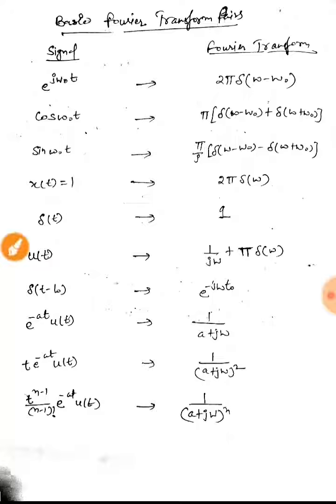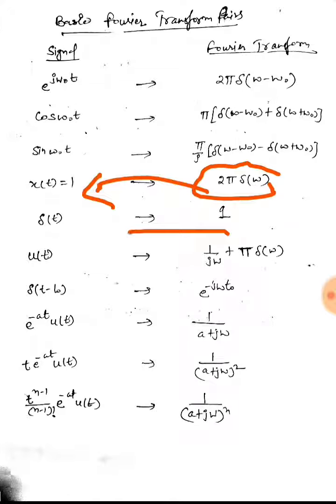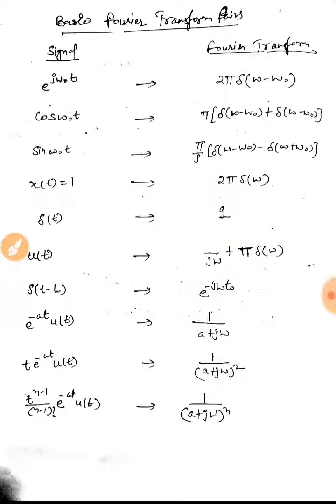So these are some basic Fourier transform pairs. If I calculate the inverse Fourier transform, it would come out to be this one. These are some basic Fourier transform pairs which you all should learn, because they are very useful while calculating other Fourier transforms.